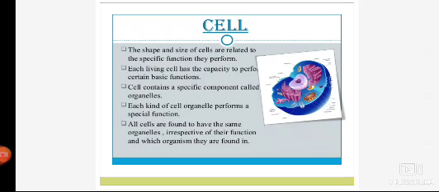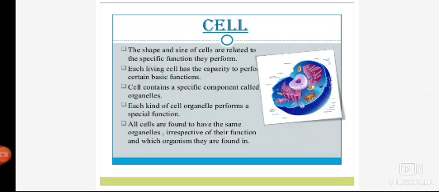A cell contains specific components known as the cell organelles. Cell organelles are so many and they vary from plants to animals, and each kind of cell organelle performs a specific function. We'll be discussing it in further slides, that each cell organelle has its own specific function. If I talk about mitochondria, it has a different function. We can easily relate mitochondria with the powerhouse concept. The vacuole has a different function. Golgi bodies have a different function.